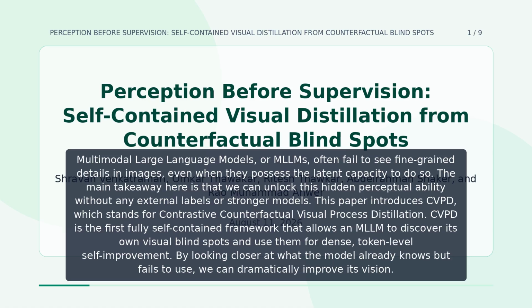CVPD is the first fully self-contained framework that allows an MLLM to discover its own visual blind spots and use them for dense, token-level self-improvement. By looking closer at what the model already knows but fails to use, we can dramatically improve its vision.